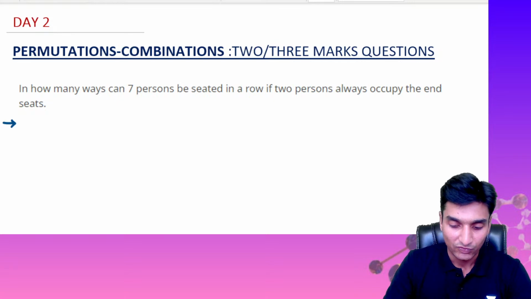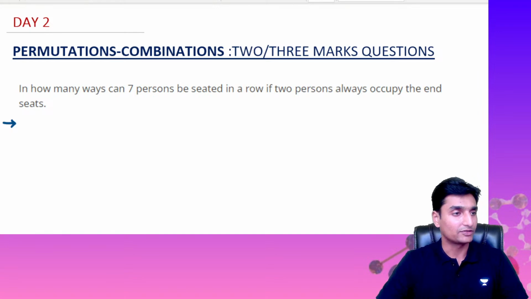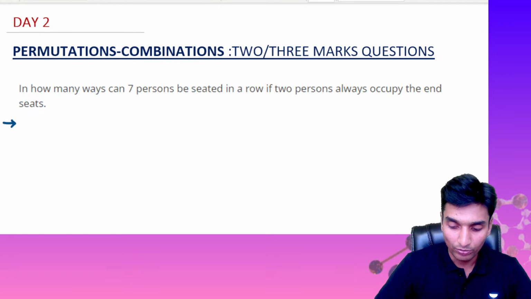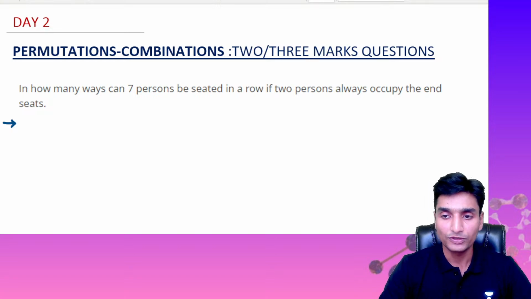Okay, it's fine guys. So coming back to the question, in how many ways can 7 persons be seated in a row if 2 persons always occupy the end seats?